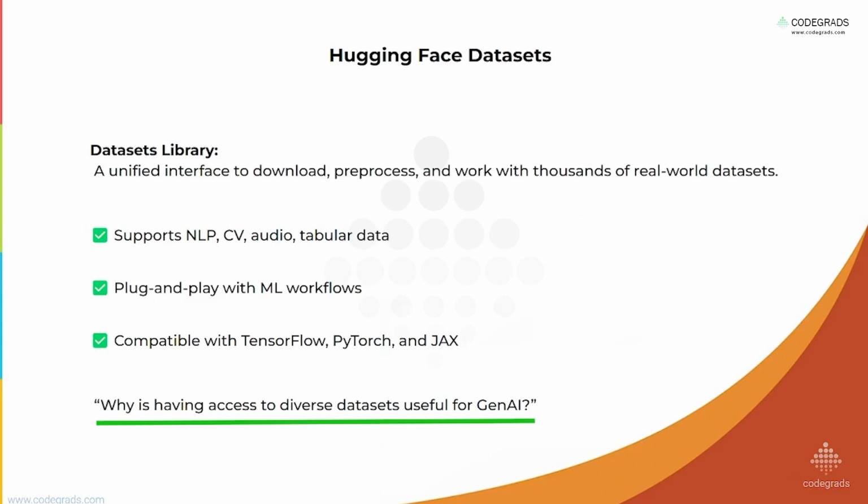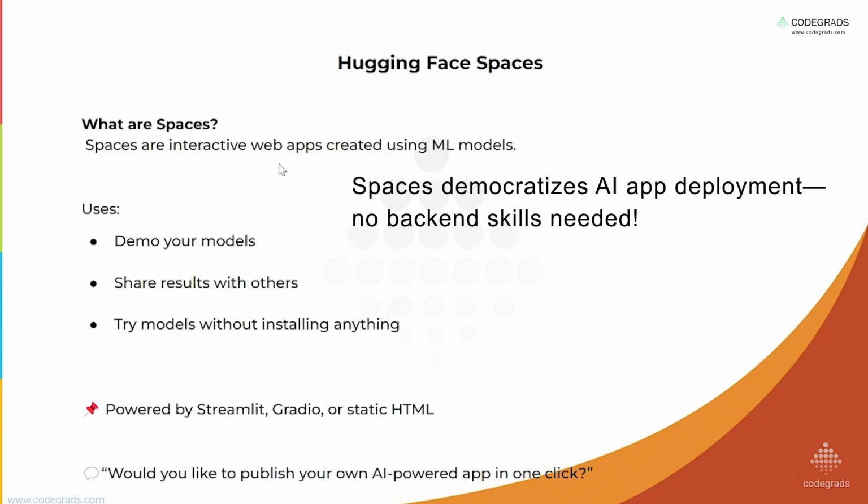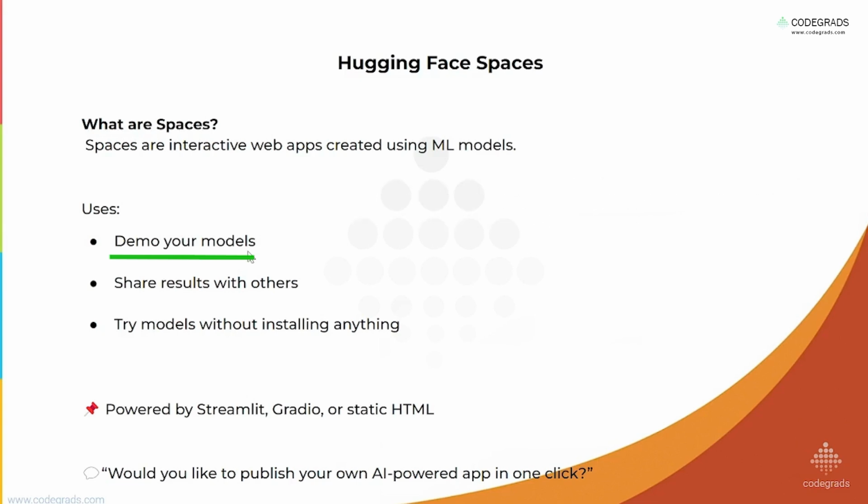So for generating new tasks or new text or image or audio or video, we need access to multiple or diverse datasets. This is really important, which is achieved by the datasets library. Hugging Face Spaces: Spaces are interactive web apps created using ML models. Use this to demo your model, so we can have a demo of how it is working. Share results with others if you want to compare and discuss the results achieved by our model.